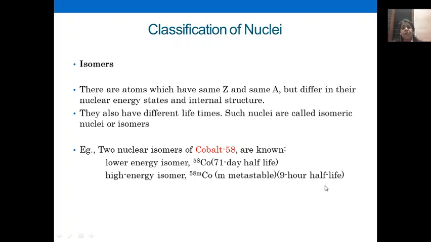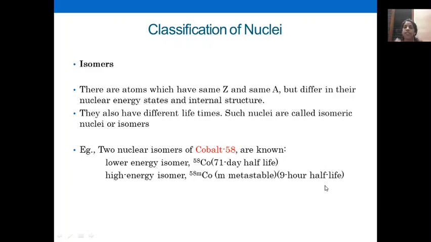Now the question is, what is this half-life? This is the time required to reduce the sample to half. If 1 gram of a sample is there, the time required to reduce it to 0.5 gram.